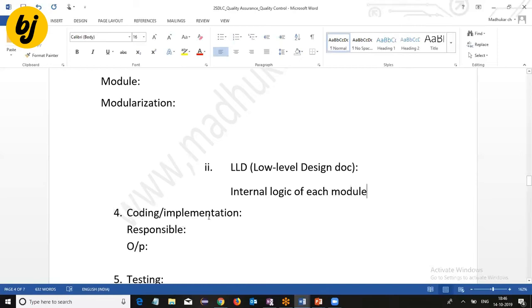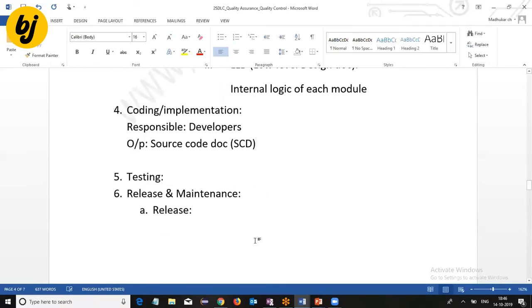Next one, coding or implementation. Who is responsible? Developers. Developers never write the programs just by seeing the requirements. These design documents, the low-level design documents, are very important from the developers' perspective to write the code. Based on the design documents, developers write the programs using programming or scripting languages. The output of this phase is the source code document, the programs.